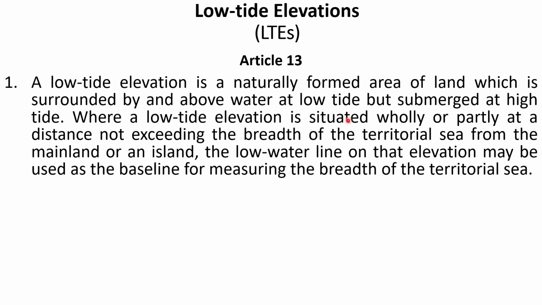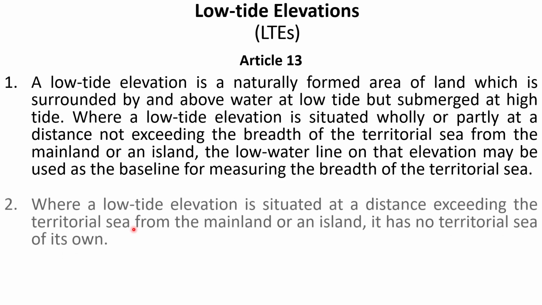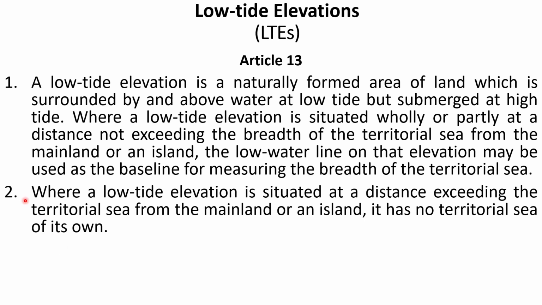Where a low tide elevation is situated wholly or partly at a distance not exceeding the breadth of the territorial sea from the mainland or an island, the low water line on that elevation may be used as a baseline for measuring the breadth of the territorial sea. So that means if you have a low tide elevation, you can use it as a base point, and you can use it as a baseline, right? And in clause 2 it says that where a low tide elevation is situated at a distance exceeding the territorial sea from the mainland or an island, it has no territorial sea of its own.